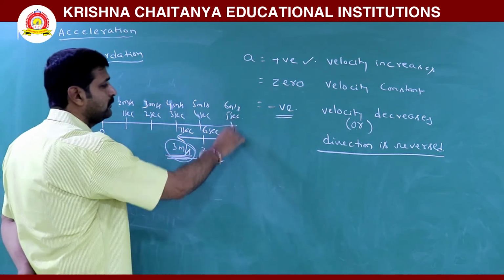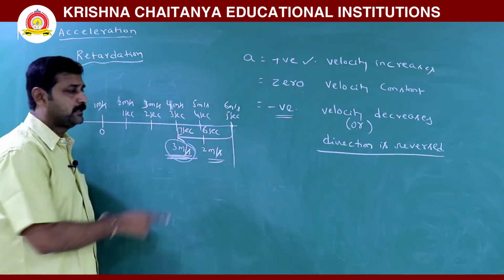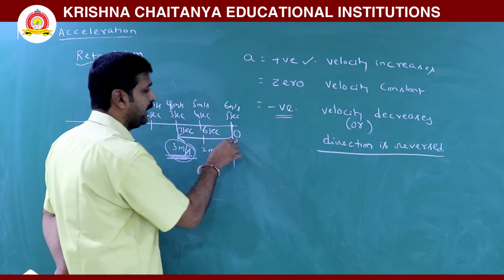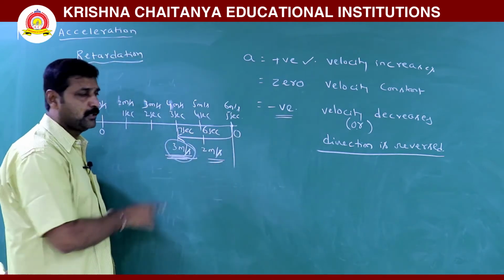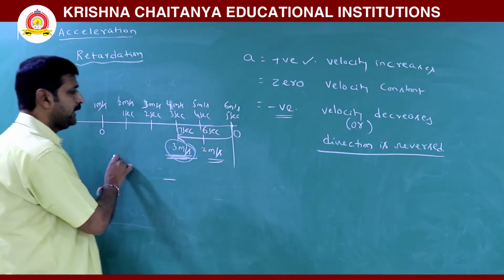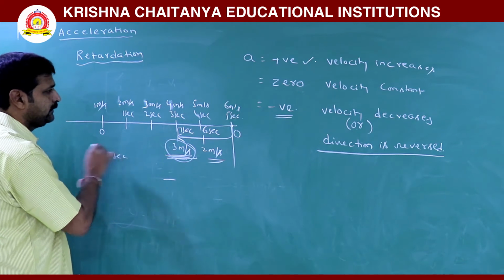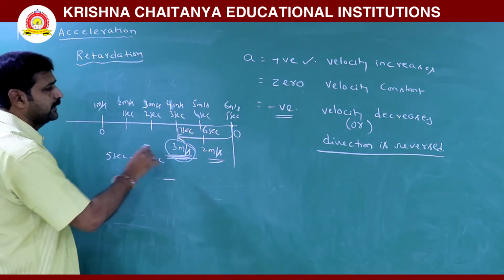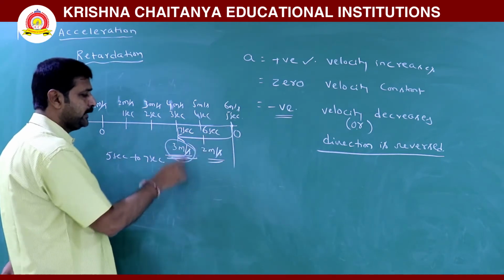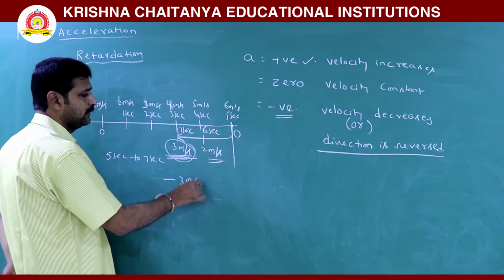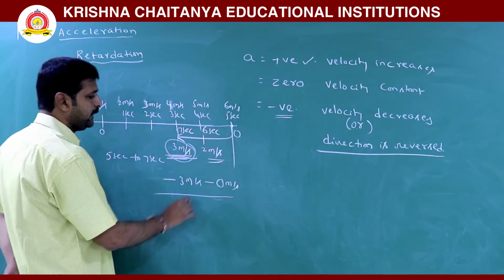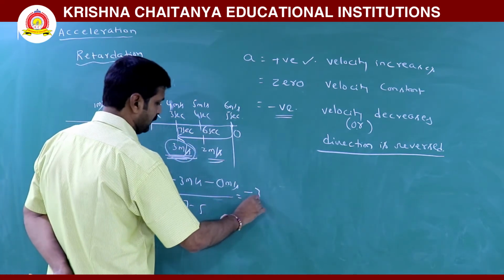From here to this point it is minus 3, and if it comes to rest and again starts, this is minus 0. So minus 3 minus 0, from 5th second to 7th second. Now here it started from rest. We can take 3 meters per second minus 0 by 7 minus 5, which is minus 3 by 2.